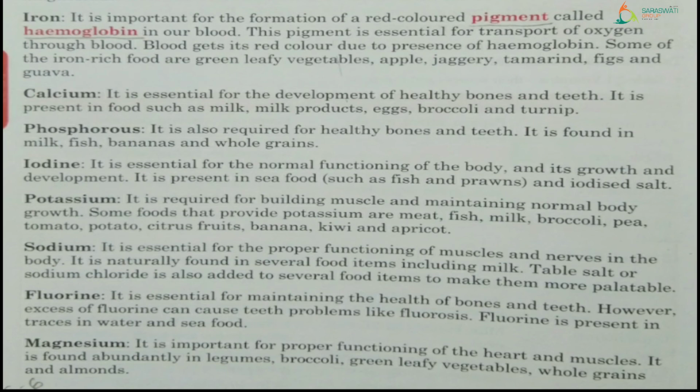Next one, sodium. It is essential for the proper functioning of muscles and nerves in the body. As I have told you in the vitamin section also, our body has nerves which are spread all over the body. So for their function, we require sodium. If we wish that all this work is done, we need to take sodium. See, it is naturally found in several food items including milk. Many food items have natural sodium, like milk.